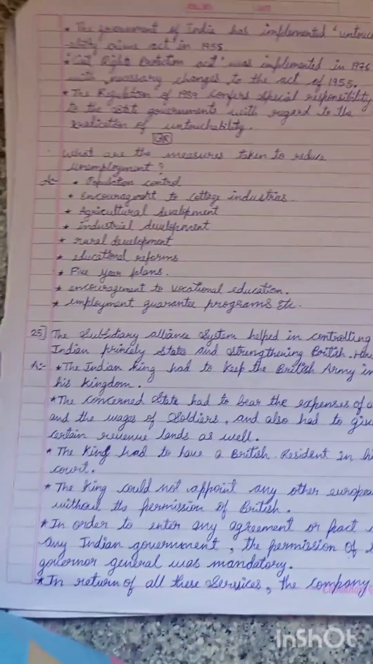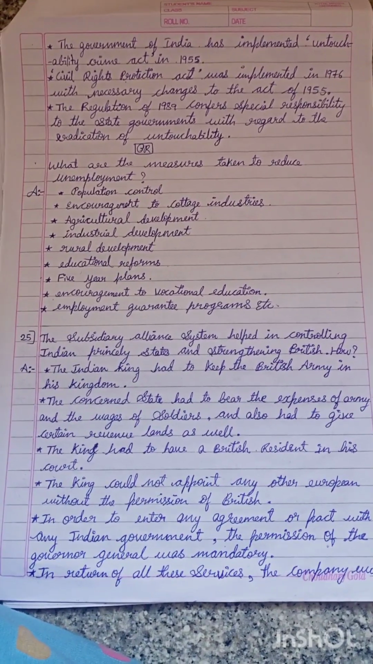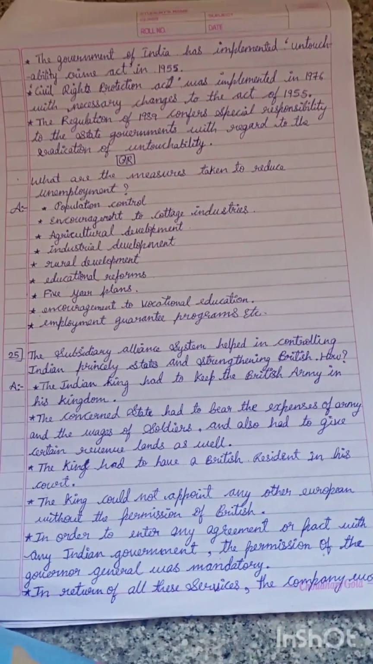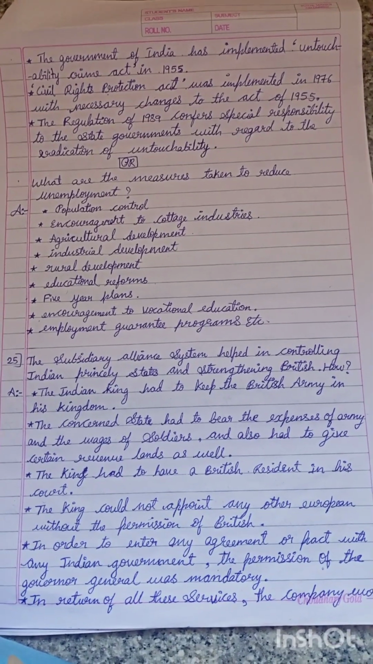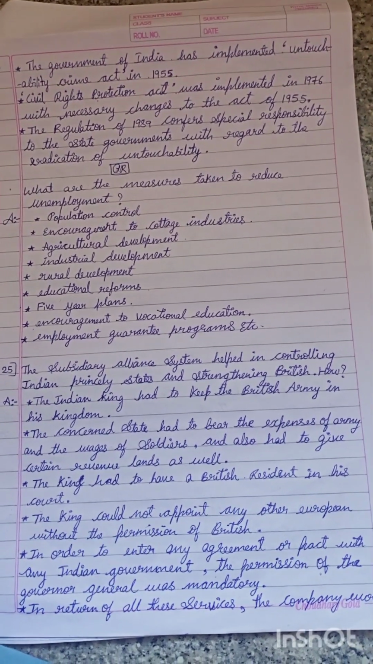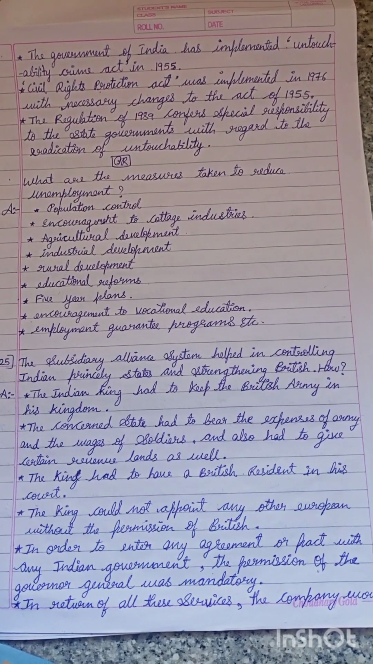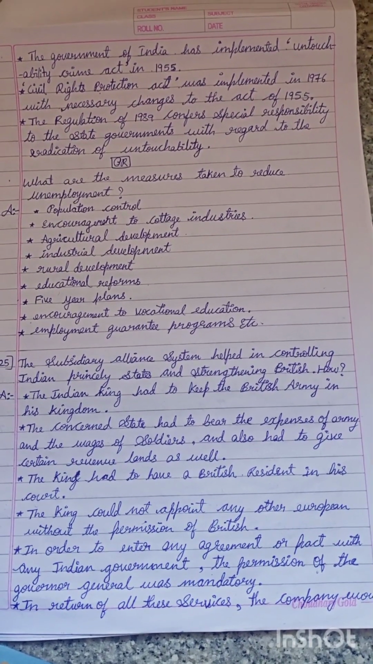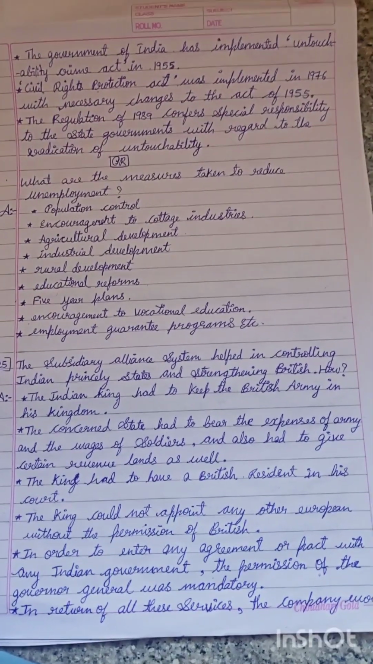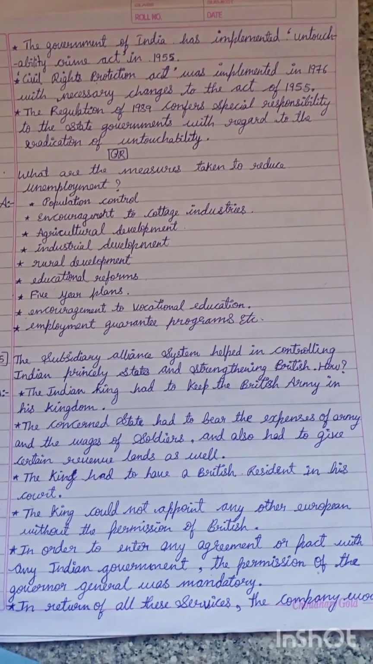And the 25th one: the subsidiary alliance system helped in controlling Indian princely states and strengthening the British. How? Answer: The Indian ruler had to keep the British army in his kingdom. The concerned state had to bear the expenses of the army and the wages of soldiers, and also had to give certain revenue lands as well.